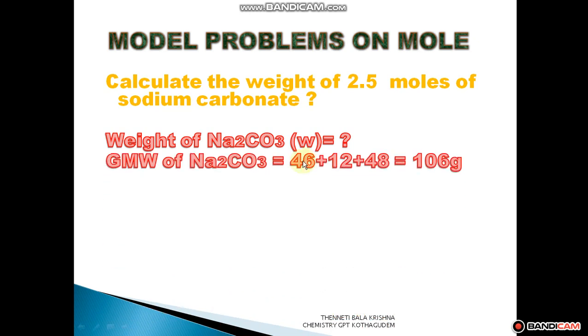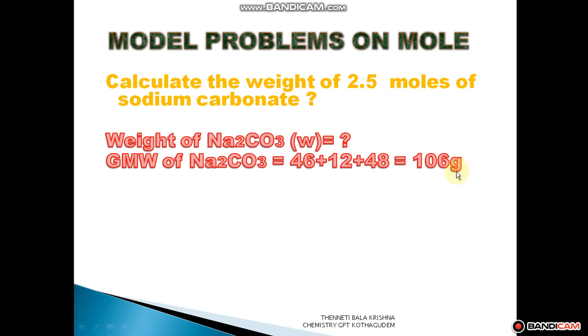Sodium carbonate contains two sodiums, one carbon and three oxygens. So 2 into the atomic weight of sodium, 23: 2 into 23 is 46. Carbon atomic number 6, weight 12. Oxygen atomic number 8, weight 16, so 3 into 16 is 48. We get a total of 106 grams.